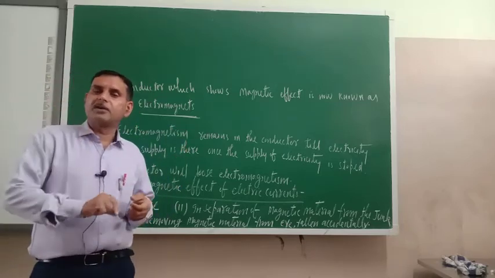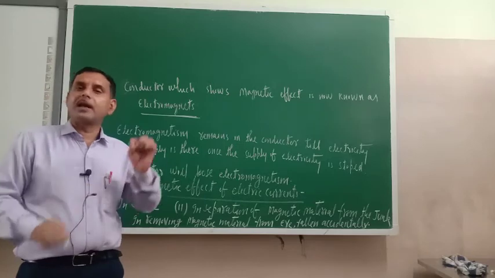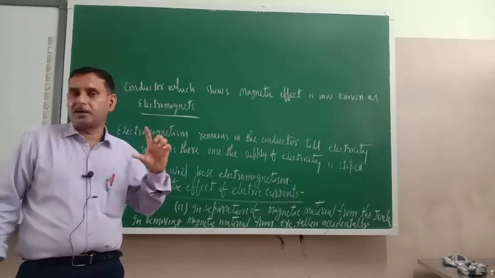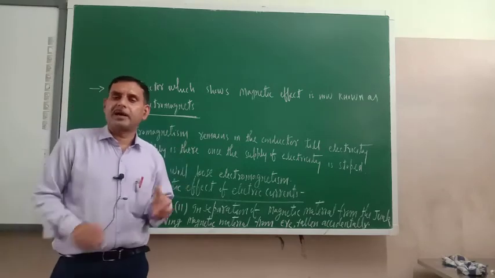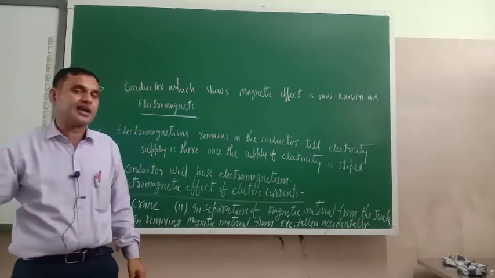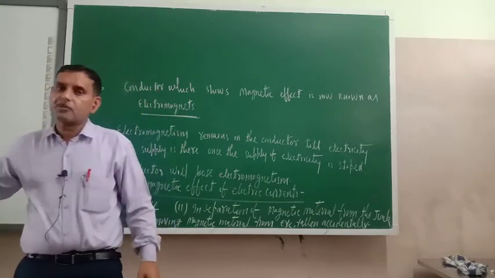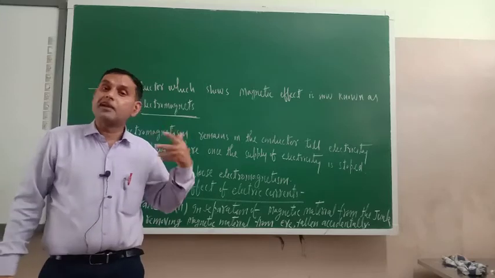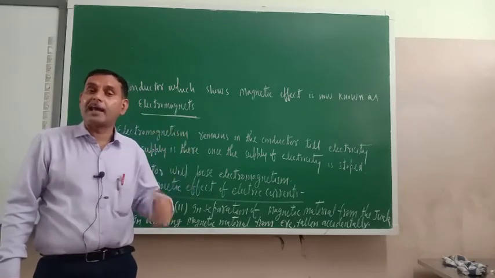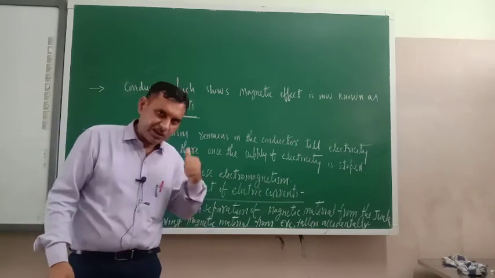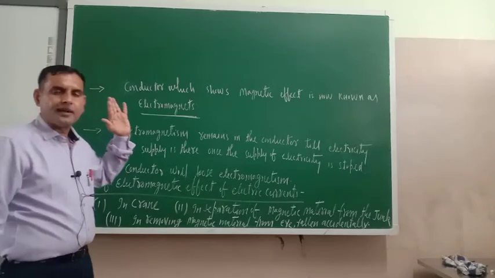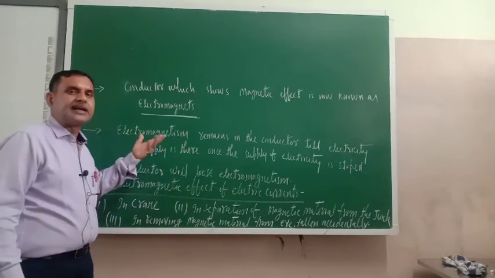So what will the doctor do? The doctor will use an electromagnet and insert it near your pupil. If the accidentally fallen substance is magnetic material, it will be attracted toward the electromagnet, and your eye will be free from the harmful substance. So these are some of the applications of electromagnetism in our daily life.